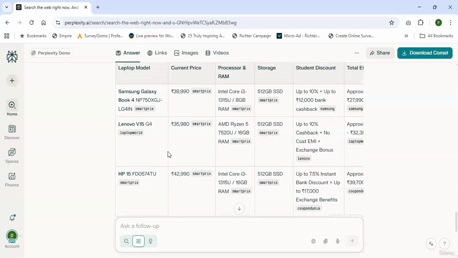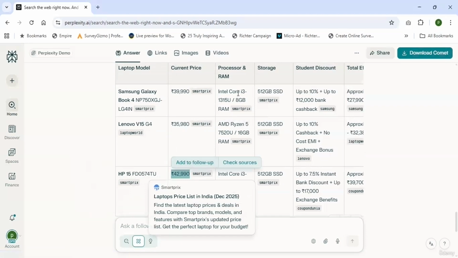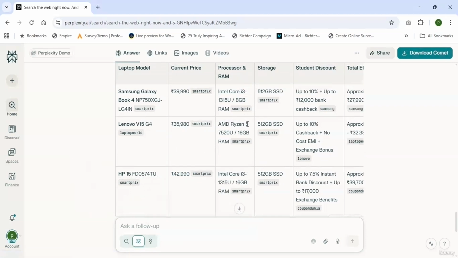See here, this is the data. The first one is the Samsung Galaxy Book 4, the second one is Lenovo, and the third one is HP. The prices are near 40,000, near 36,000, and near 43,000. This one is i3, this one is AMD Ryzen 5, and this one is Intel Core i3, with 512 GB SSD.